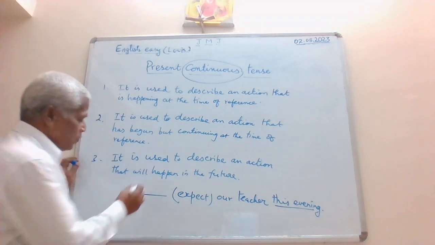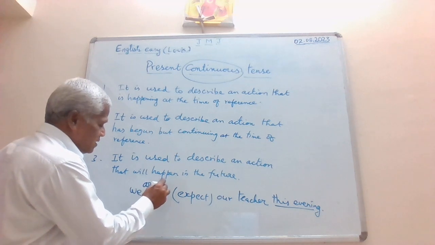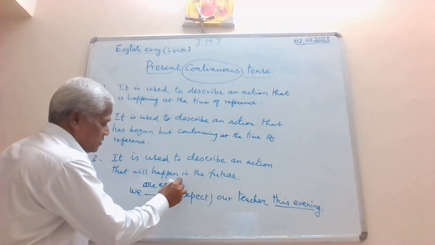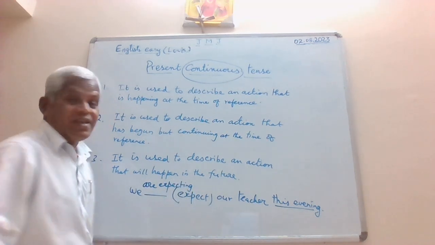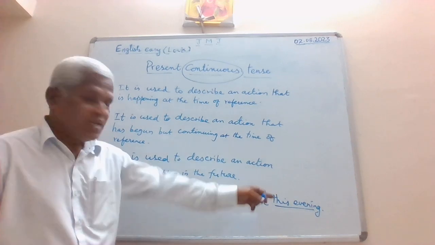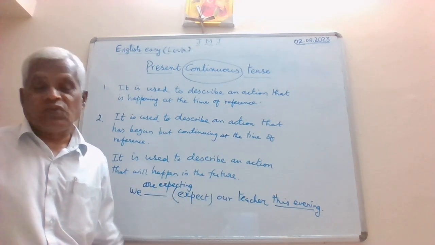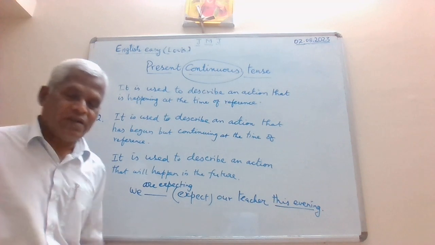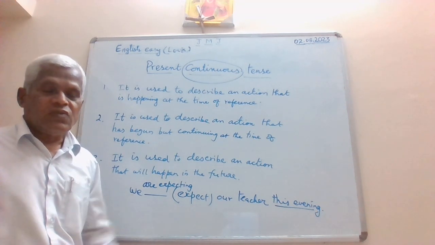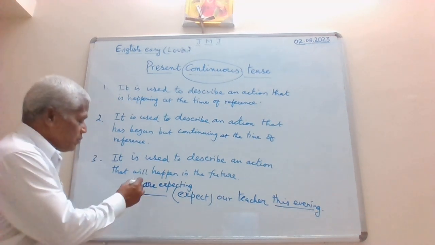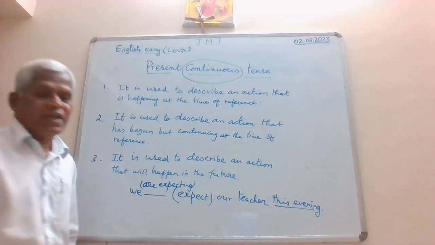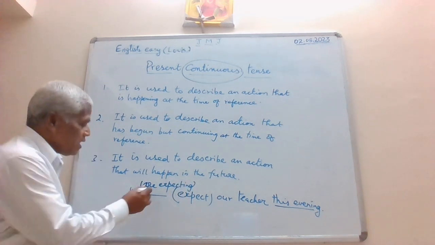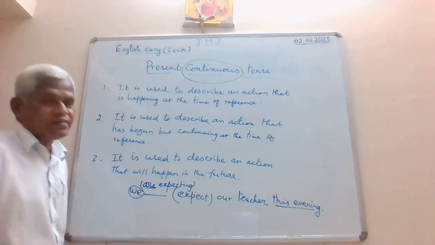So, now, we are expecting. See, we are expecting, to refer to an action that will happen in the future. So you are supposed to fill this with a present continuous tense, are expecting. Why are we using 'are' here? Because your subject is we.